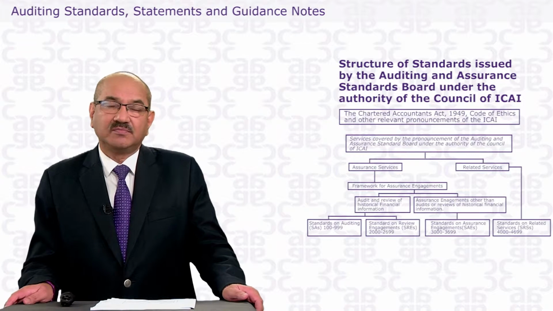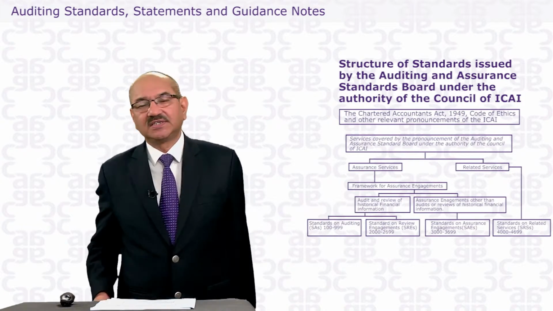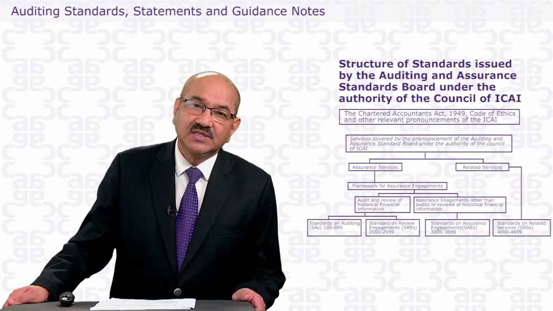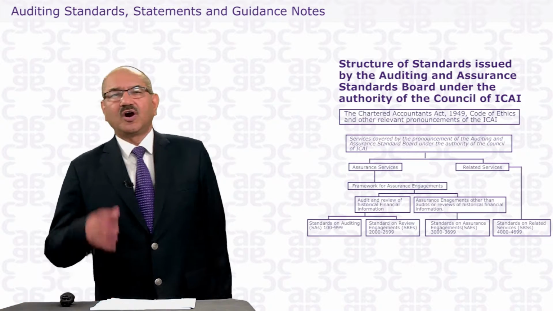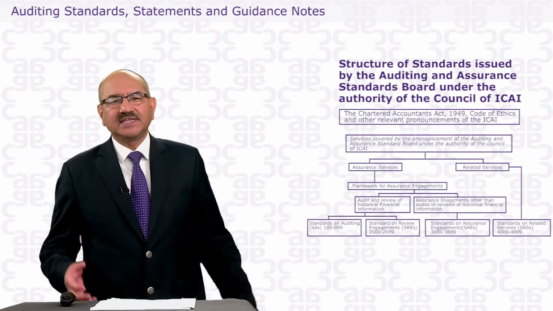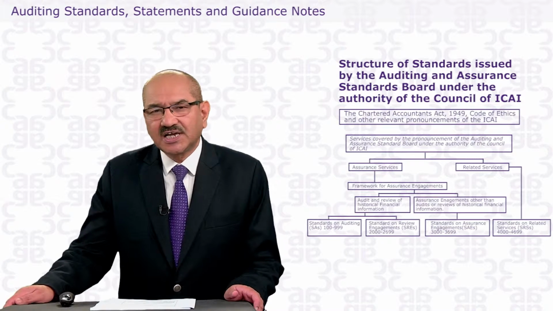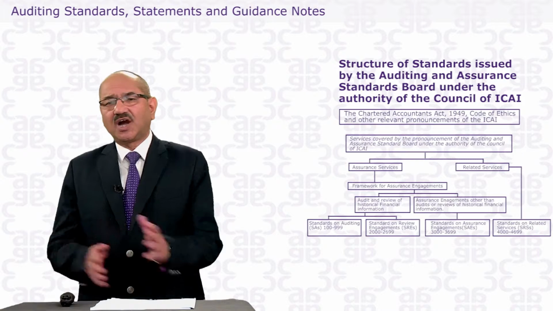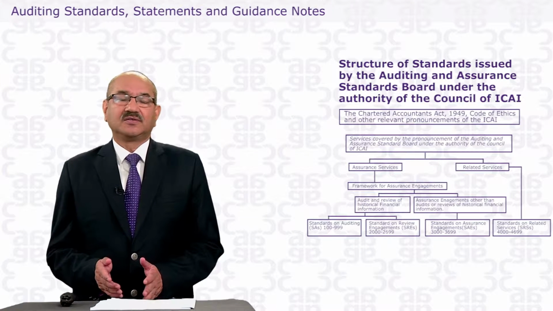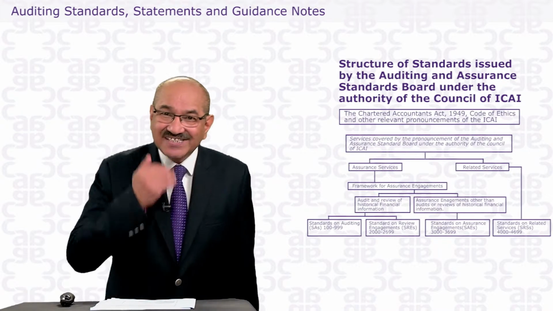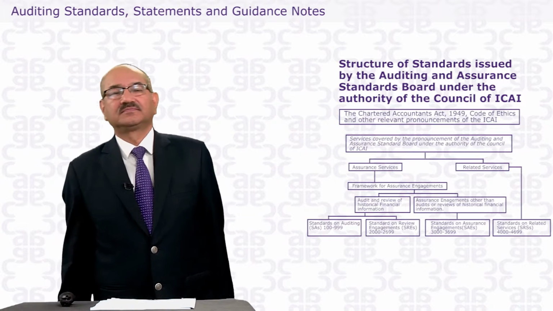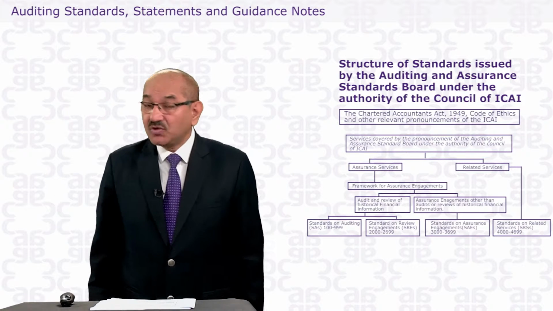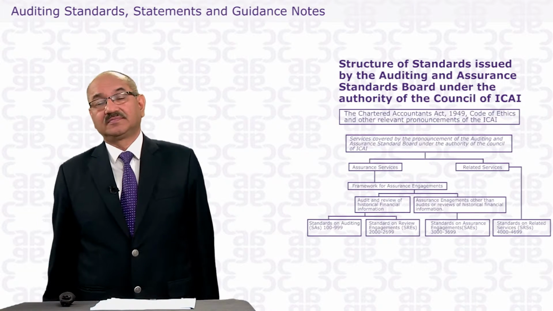For example, the government has imposed the MAT, the minimum alternate tax, on companies. Now how to audit it, how to account for it? The Institute of Chartered Accountants issues a guidance note on accounting and a guidance note on auditing, on how to audit it. So these are the guidance to the members. Members are supposed to follow that guidance.